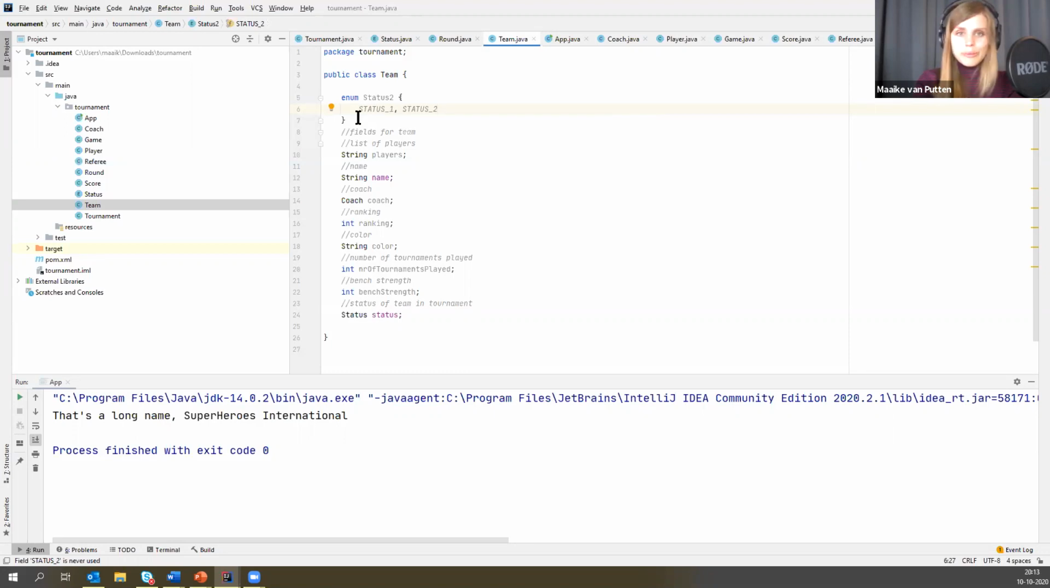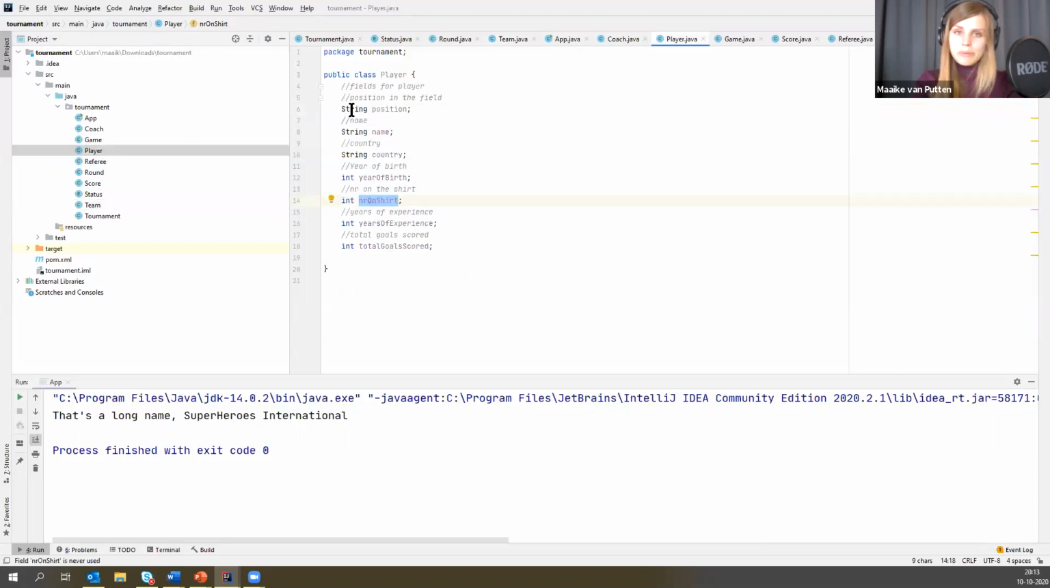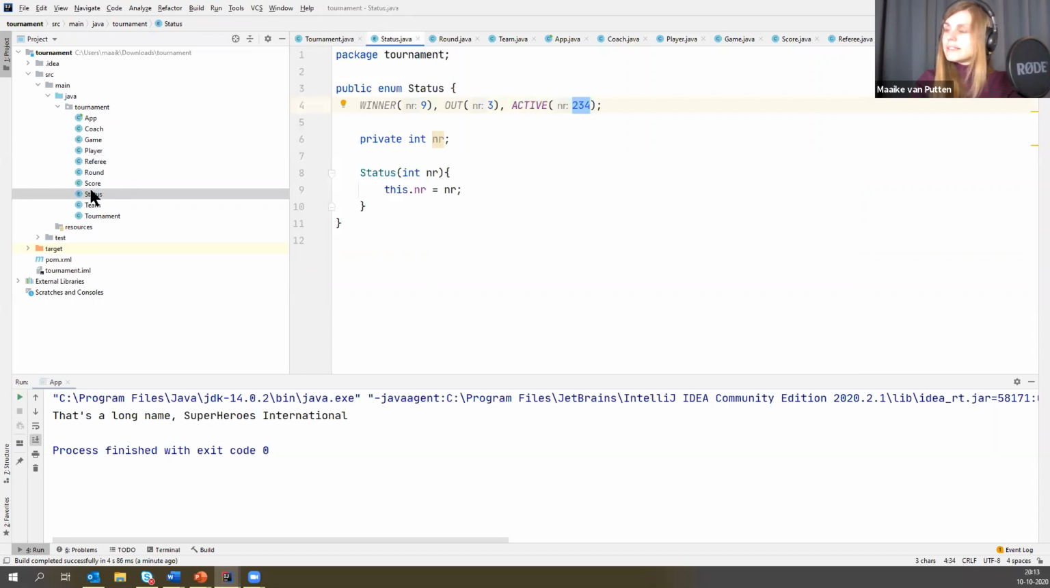But if then at some point I realize that I also want to use the status for the players in the game, because they could also be active or winners or losers or whatever, then right now I cannot reach it nicely. So in order to be able to use the enum at more places, I'm putting it in a separate file. Does that make sense, Remco? Yes, good. So let's remove our second enum from team.